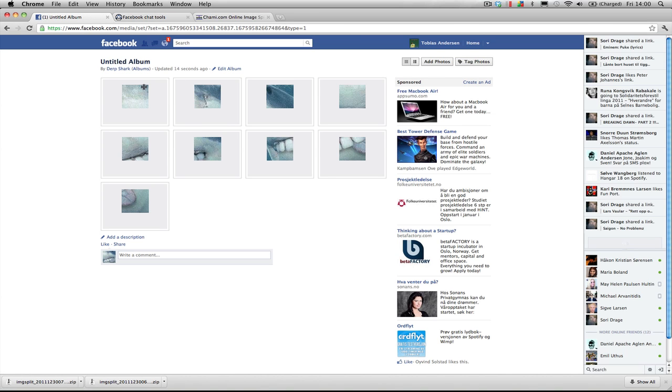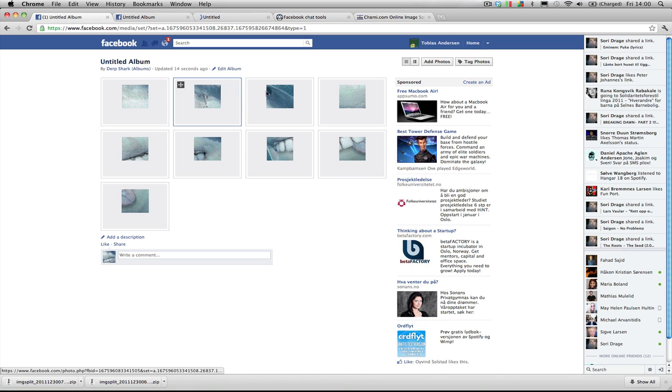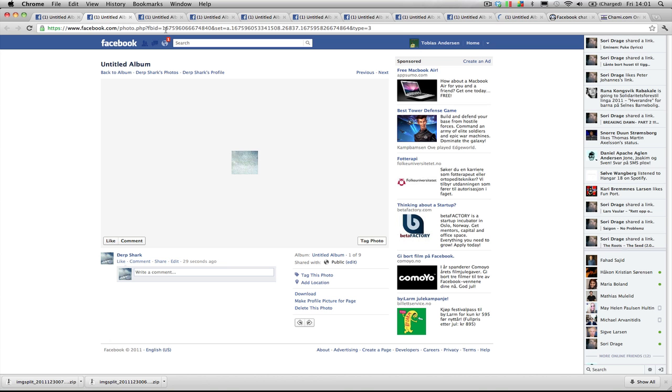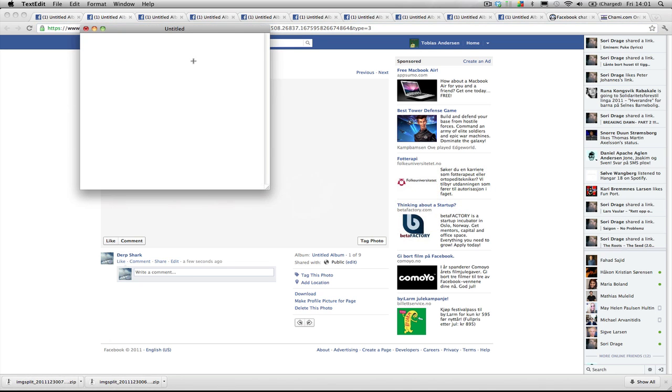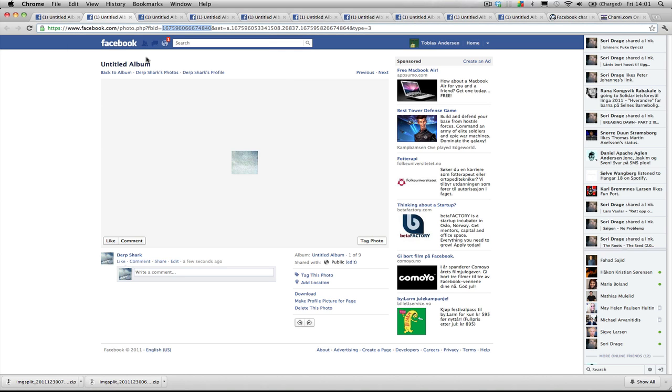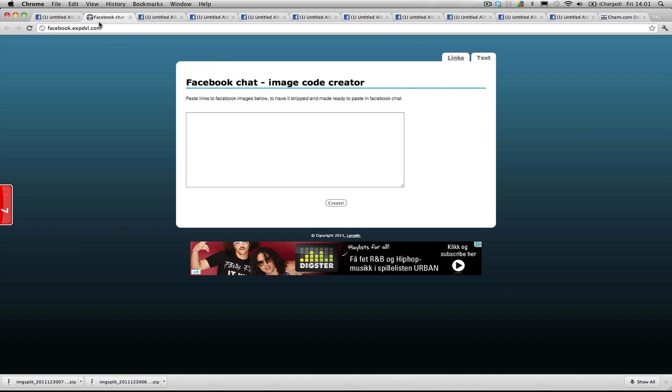Okay. Now we have 1, 2, 3, 4, 5, 6, 7, 8, and 9 pieces. Normally we would have to copy this piece of the URL address to make the codes, like so. But with this new tool we don't need to do that.